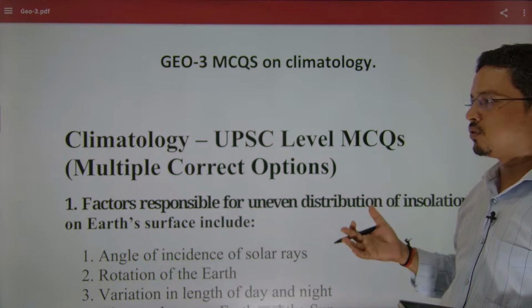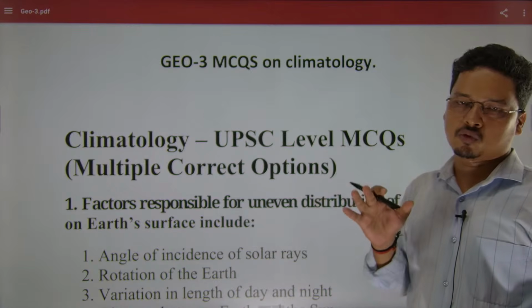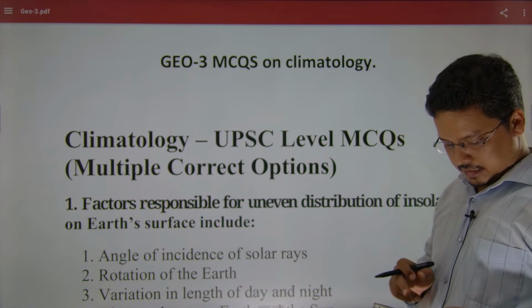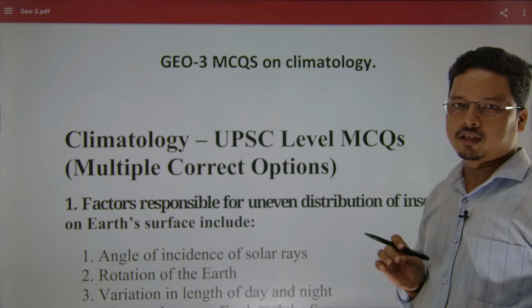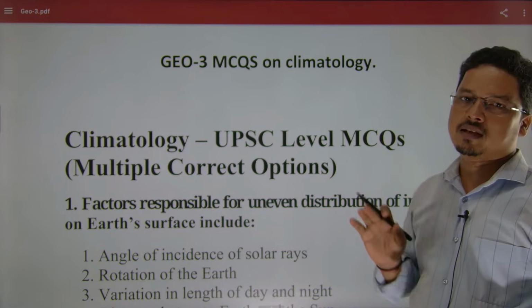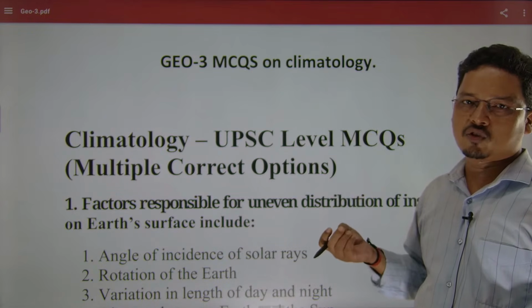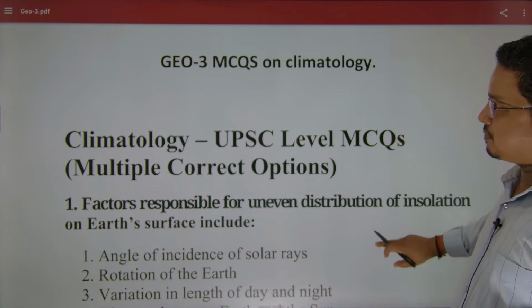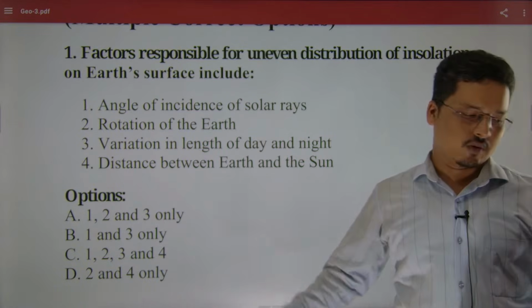In the coming day we will have at least 15 or 20 more questions from climatology, because from geomorphology, climatology and oceanography you will have at least 5 to 10 questions. In geography overall you will have at least 15 questions. If I divide the 15 questions, the majority will come from world geography, then Indian geography and Odisha geography. There would be 2-3 questions from Odisha geography. So let's begin the session, and the first question is before you.